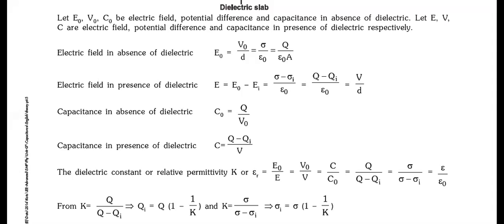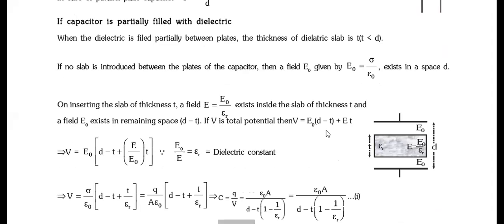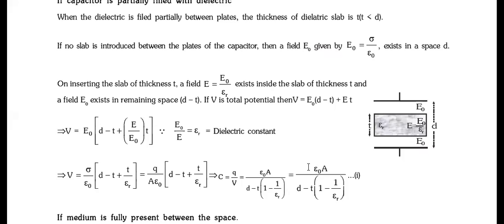Okay. Now after that we studied different configurations, which means if a dielectric of thickness T is in between, then what will happen? Right? So I guess everyone remembers this formula. We have derived this using the concept of potential. We calculate the potential between the plates.